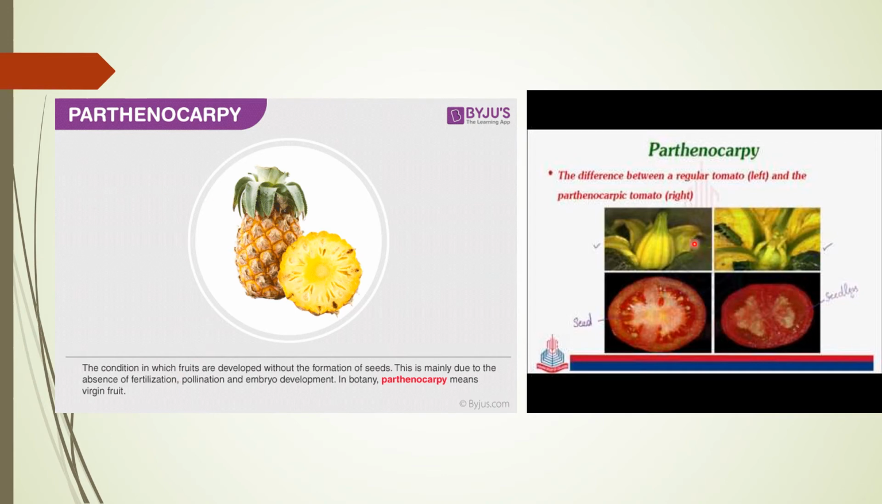If you see this diagram, you can differentiate between the formation of a fruit with fertilization and the formation of a fruit without fertilization. If you see these two diagrams of tomatoes, in one case there is no seed formation, meaning a seedless tomato, and one is the seeded one. The seeded one is formed by normal fertilization, and the other comes out without fertilization. So this is the difference between the parthenocarpic fruit and the regular fruit.